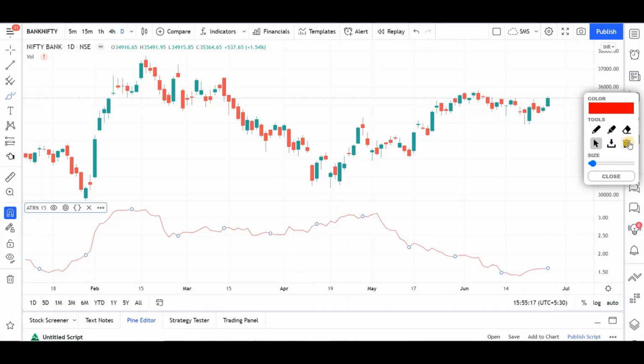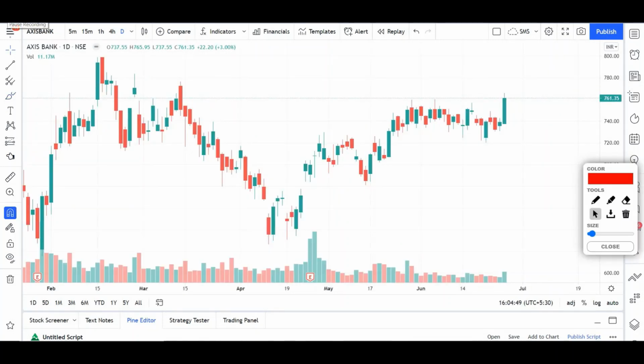So now I'll share a few stock ideas from Nifty Bank. So let's quickly get started there. Axis Bank is the first stock on my list. So the first step is to mark out the structure on a daily time frame, and look for higher highs and higher lows for trading opportunities. So in this structure, you can clearly see.